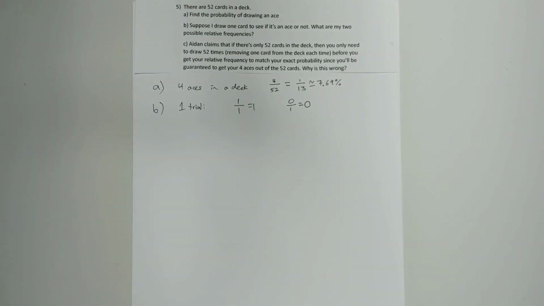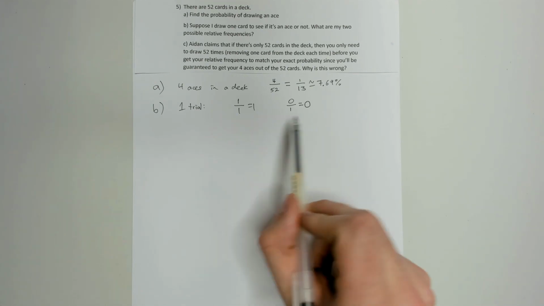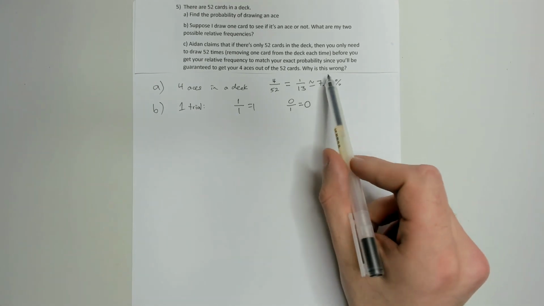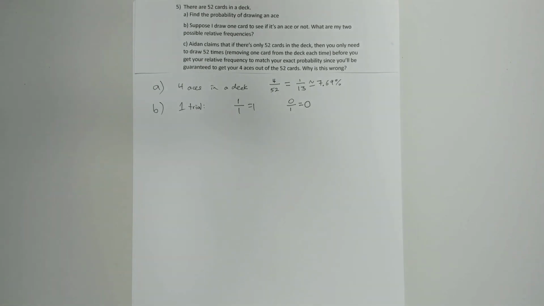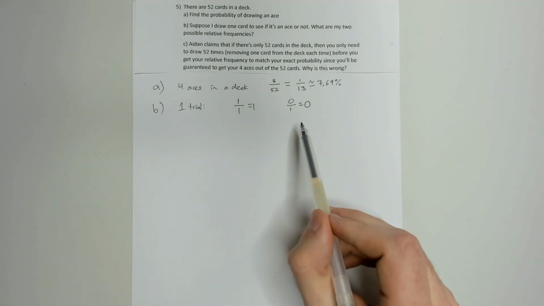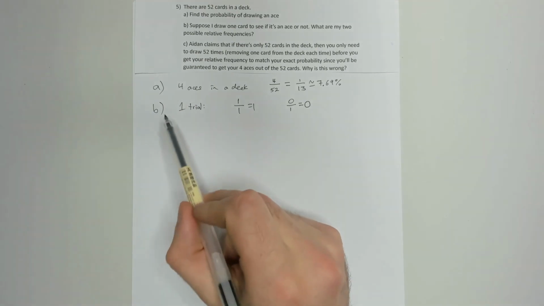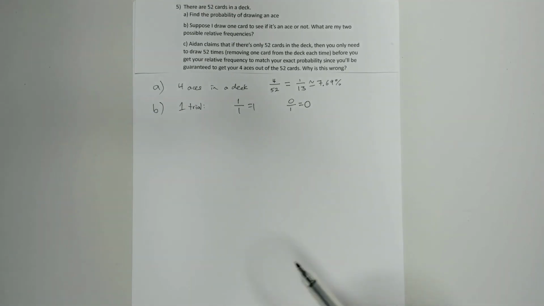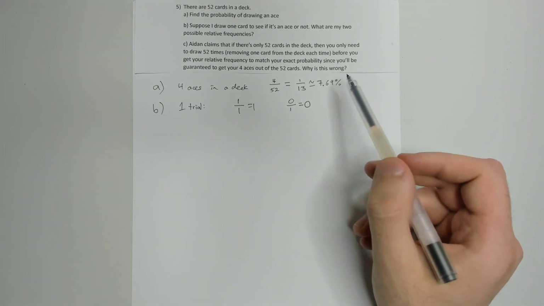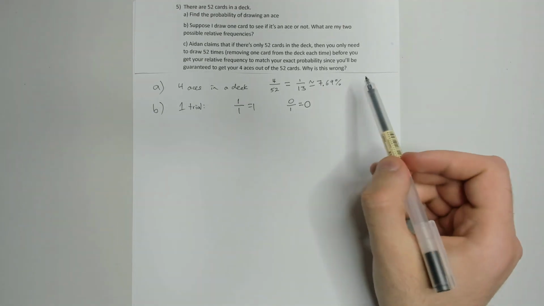And this kind of reemphasizes the utility of the law of large numbers, because we did such a small amount of trials. We did the minimum amount of trials here. And neither of our possibilities really reflected what the actual probability was. Neither of them even gave us a close idea of what it was. So this emphasizes that we need more trials in order for our relative frequency to actually start resembling, or even have a chance to start resembling, our probability.